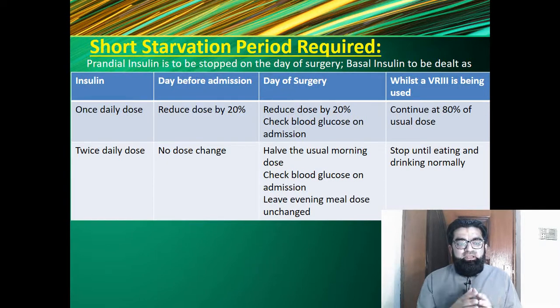If the patient is taking basal insulin as a twice daily dose, then the day before admission no dose change is required. On the day of surgery, half the usual morning dose is required. Check the blood glucose on admission and leave the evening meal dose unchanged. That should be given as such. Post-operatively, the patient should remain on variable rate intravenous insulin infusion, and the basal insulin should remain stopped until normal eating or drinking resumes.